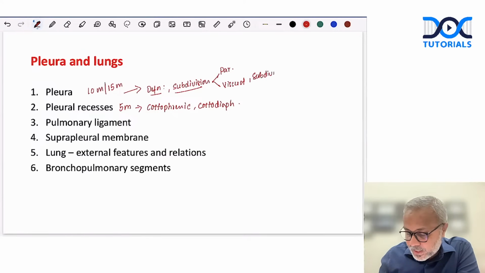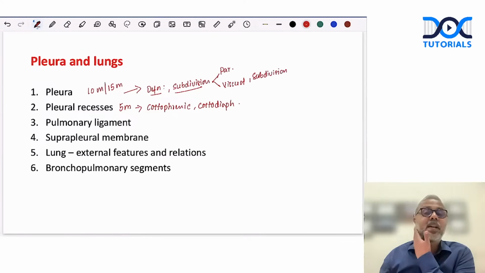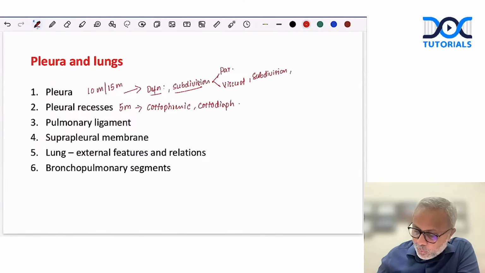How pleura is subdivided into, let's say, cervical pleura, mediastinal pleura, diaphragmatic pleura, right? So these reflections of the pleura we need to remember and write explicitly. Then one thing that they often ask is the reflections of the pleura, where we need to specifically write as we describe it in the surface marking.